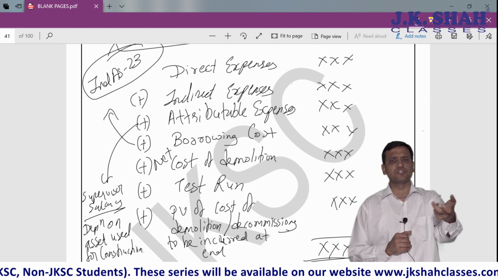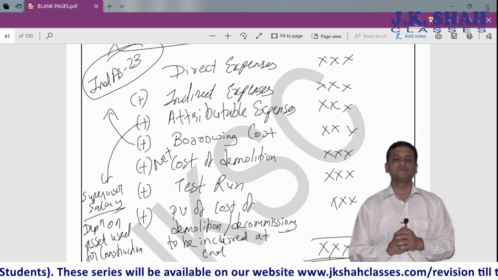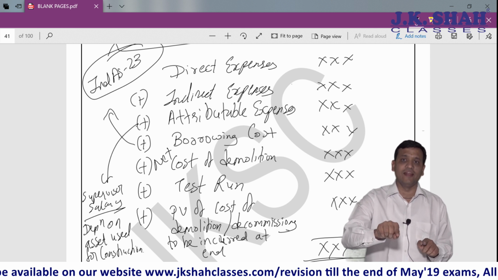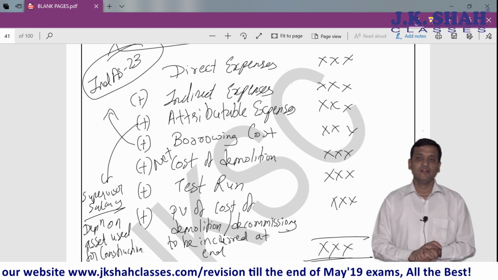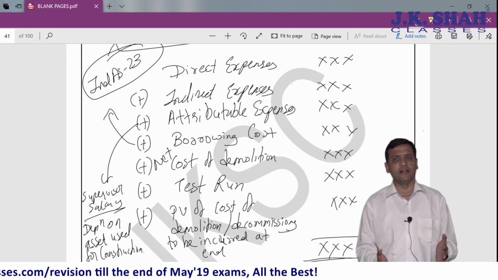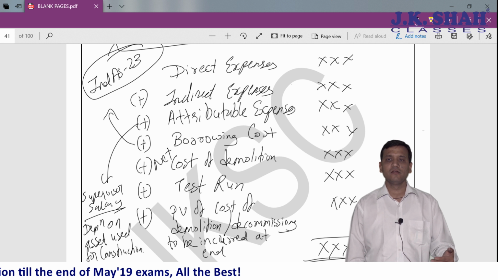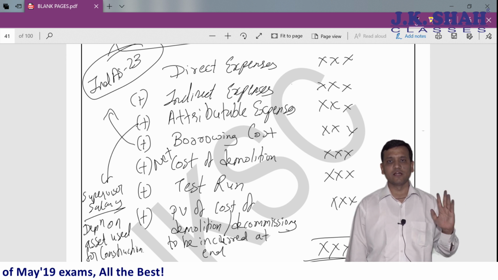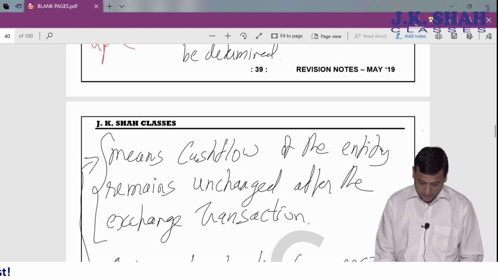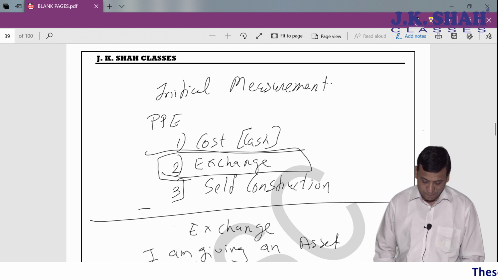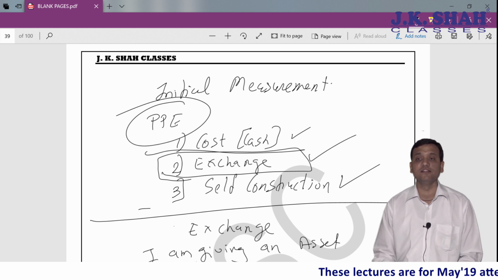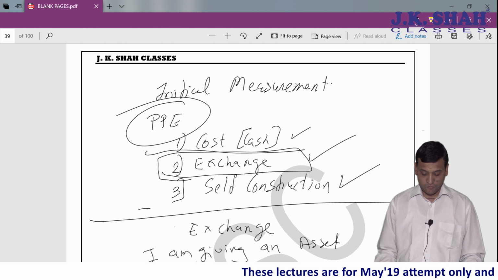Asset, whatever name, if it is machinery, then machinery account debit to capital work in progress. If it is building, building account debit to capital work in progress. And this is the day from when the depreciation will be charged on this asset. Till the asset is not ready for intended use, we accumulate all this cost under a head known as capital work in progress, and then after that it is transferred to a particular asset account and depreciation will be charged. So if you look properly, the initial recognition and initial measurement of a PPE, if it is acquired through cash, acquisition, exchange and self-construction, these are the three areas which we discuss.